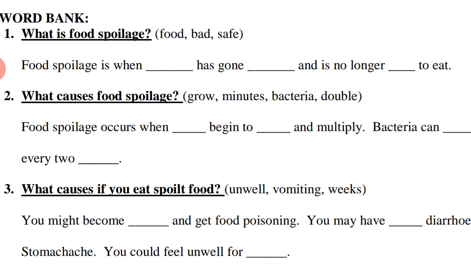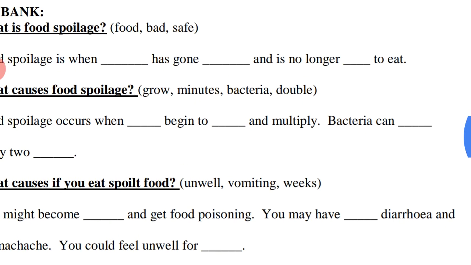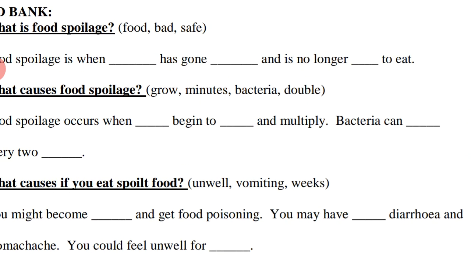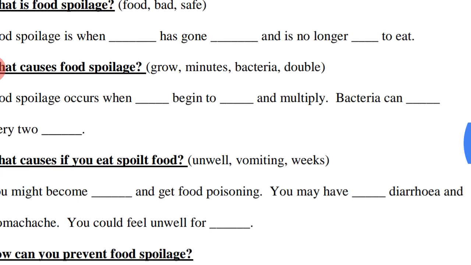Third question, what happens if you eat spoiled food? So you might become dash and get food poisoning. You may have dash diarrhea, stomachache. You could feel unwell for dash. Okay. So 3 dashes are there, 3 options are given. You have to match it with the correct option to complete the meaningful sentence.